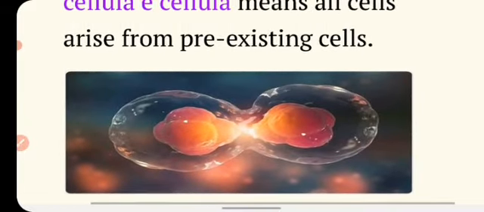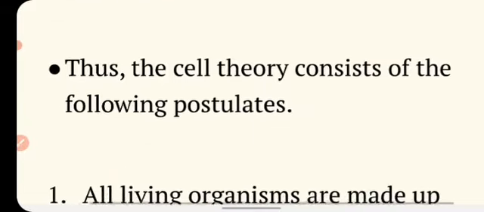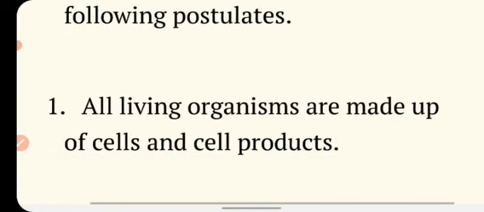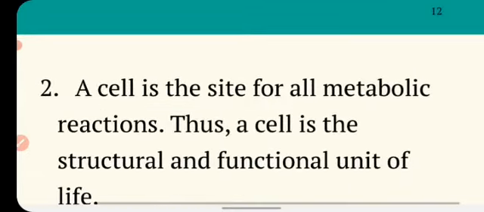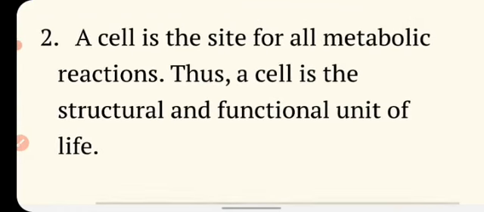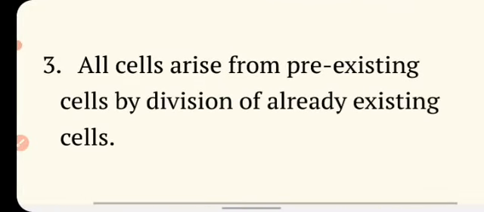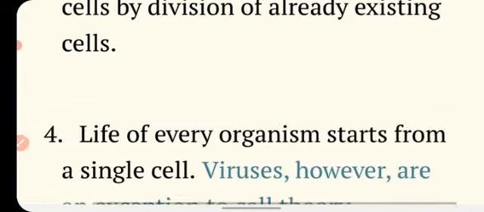Now you can say that the cell theory consists of the following statements. The first one is all living organisms are made up of cells and cell products. Second one is a cell is the site for all metabolic reactions. Thus, a cell is the structural and functional unit of life. Third statement of cell theory is all cells arise from pre-existing cells by the division of already existing cells.